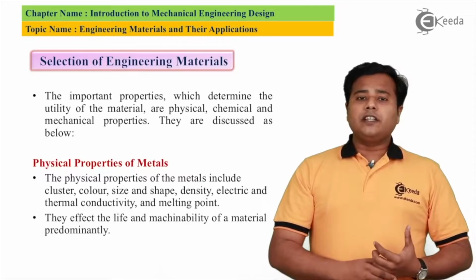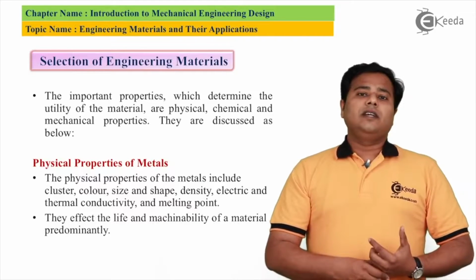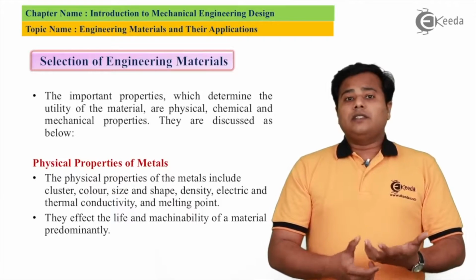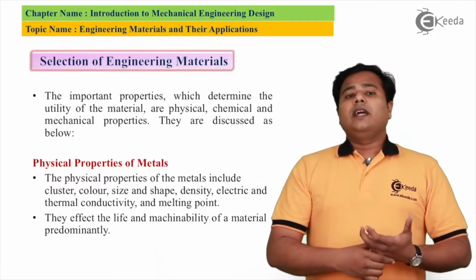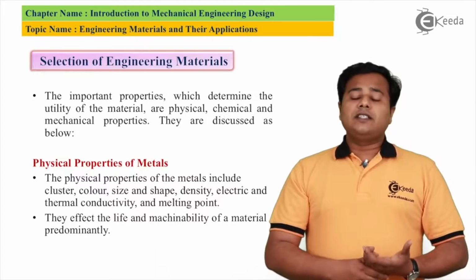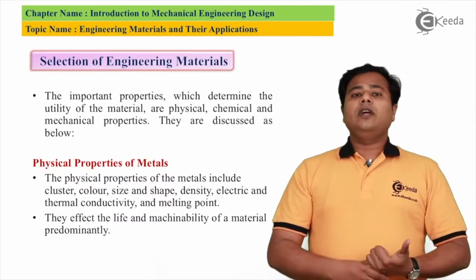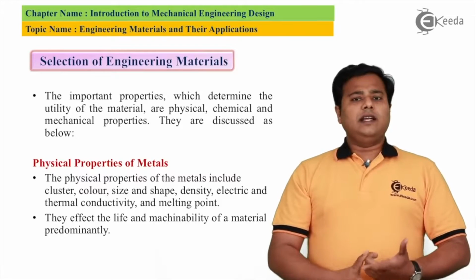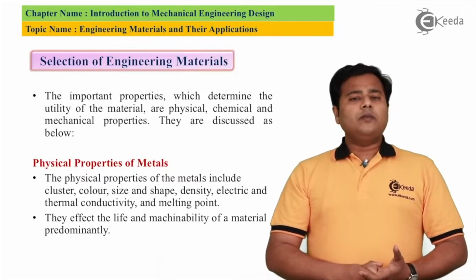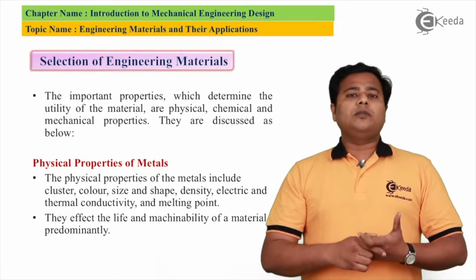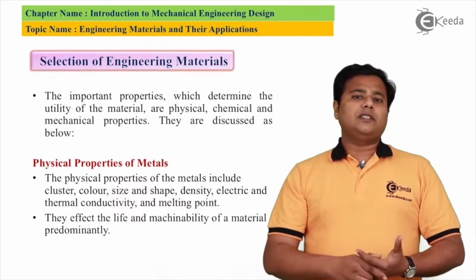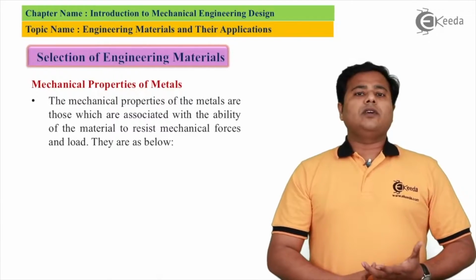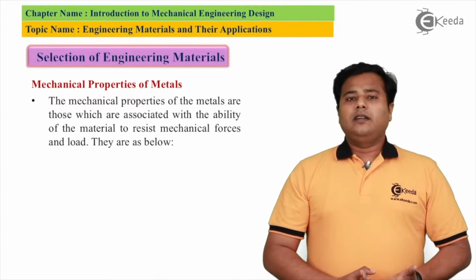The second physical property is machinability. Depending upon its physical form, whether it is a square block or a circular bar, that kind of thing, the machinability is decided. So these are two important physical properties which we are going to look at. In the next slide, we are going to look at the mechanical properties of any material.